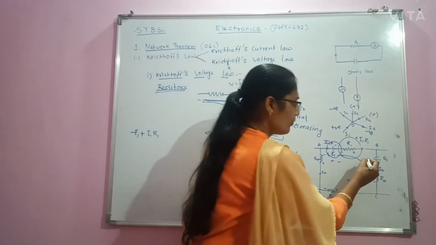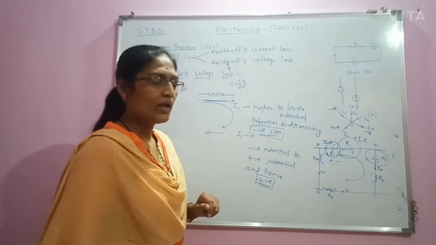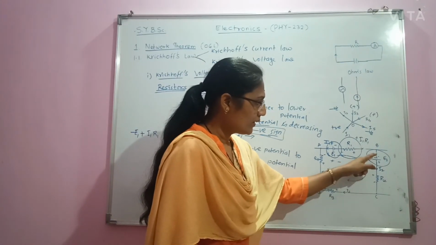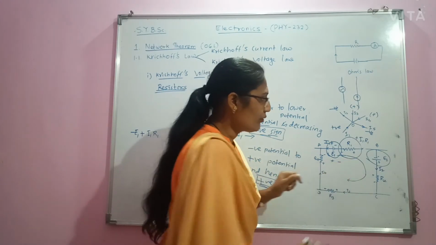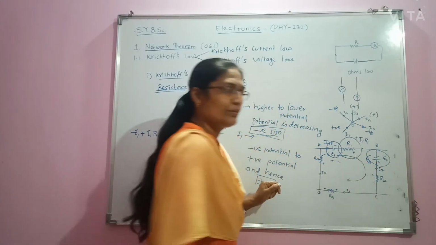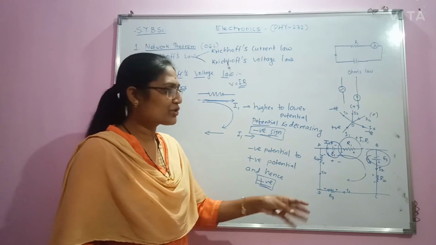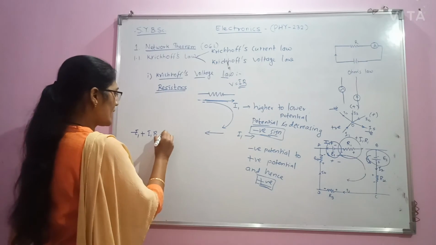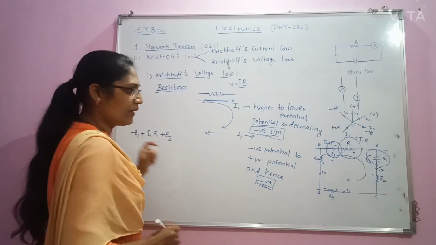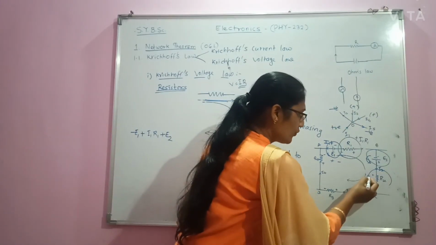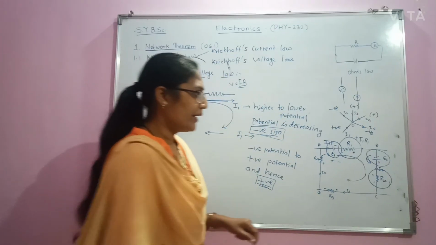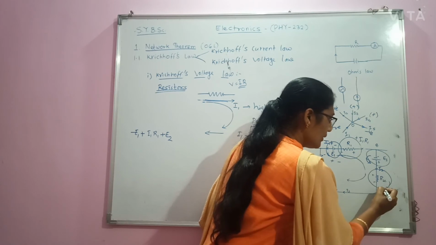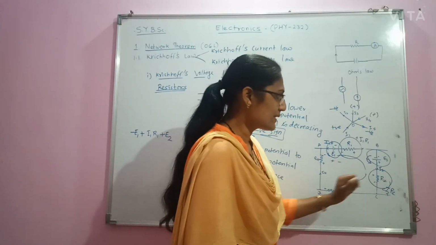Then again here one EMF is there. In this EMF, current is flowing like this and we are moving from negative to positive. Negative to positive means lower potential to higher potential. Therefore, we give a positive sign to this E2. Then next, again we have to calculate the voltage drop across R2. It is given by I2 R2, and now we have to consider its sign.